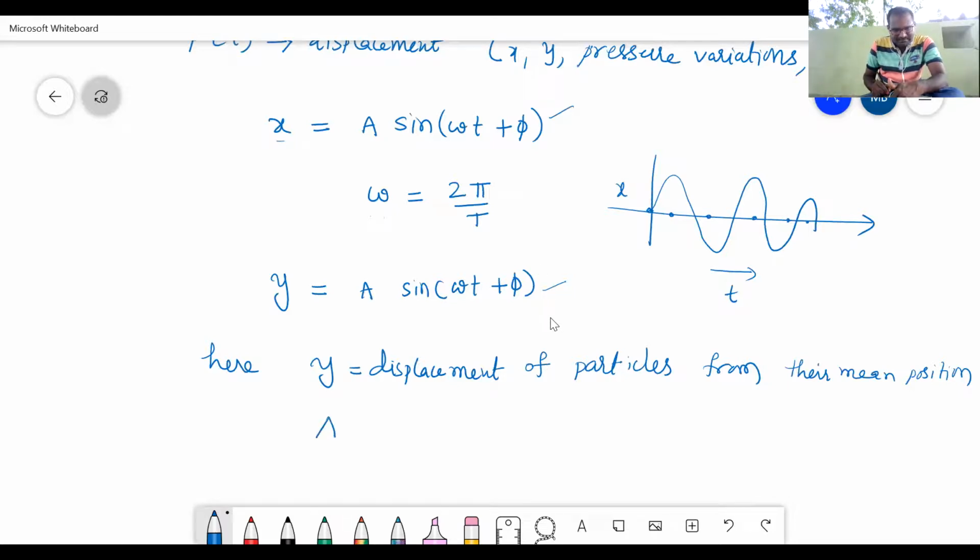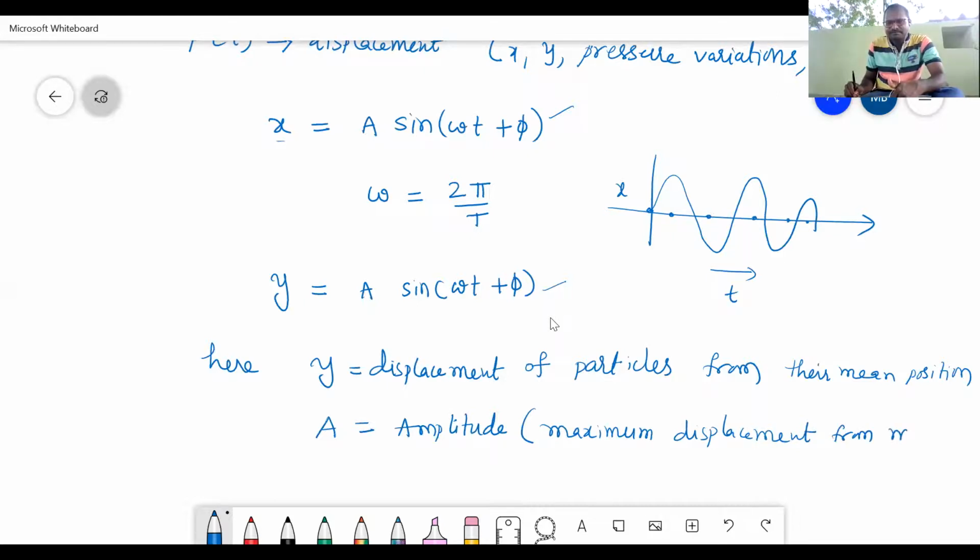A is nothing but amplitude. What is the meaning of amplitude? Amplitude is nothing but maximum displacement from the mean position. Maximum displacement from where? From the mean position.